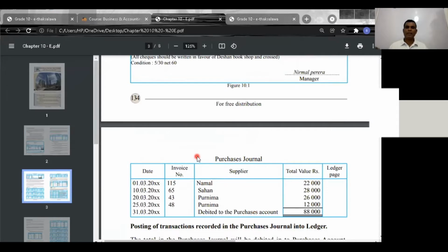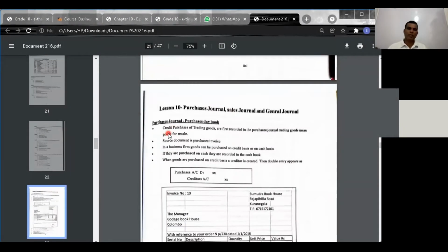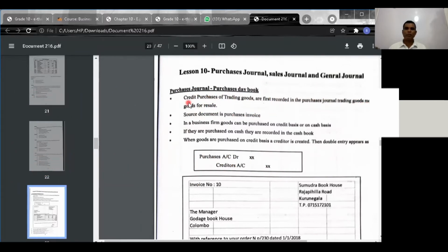Right. Now here you see the purchases journal. Date, invoice number, supplier, total value. Right. Now let's do an example. Here you see the purchases journal. Look at the purchases journal. Credit purchases of trading goods are first recorded in the purchases journal. Trading goods mean goods for resale. The source document is the purchaser's invoice.